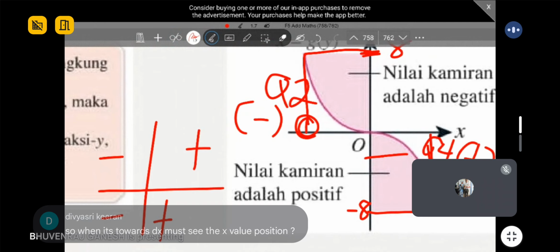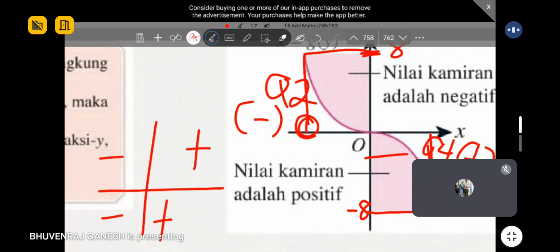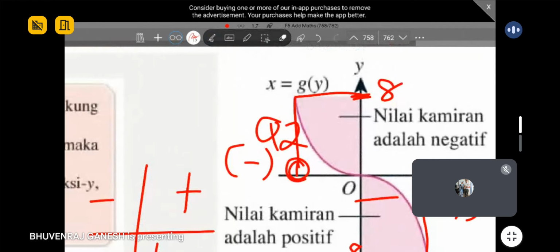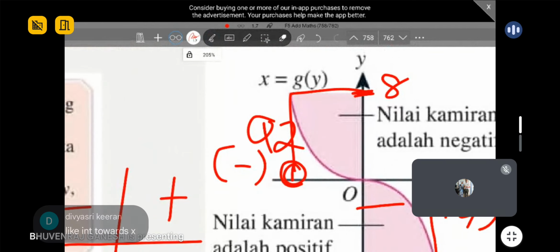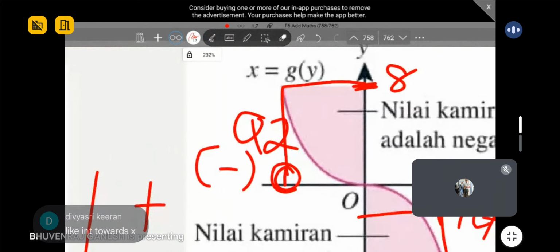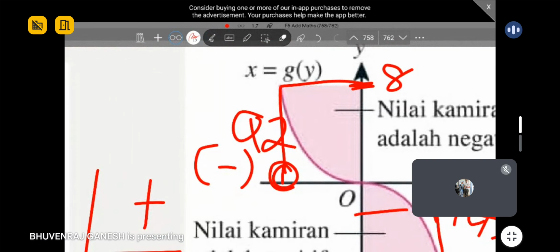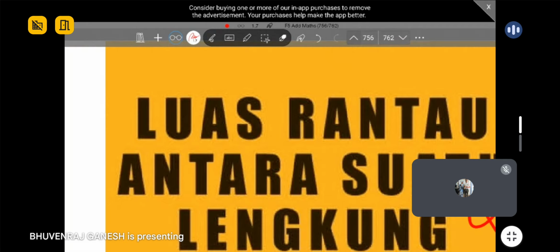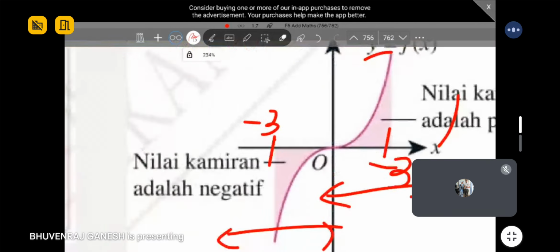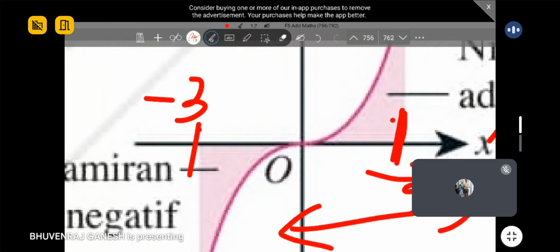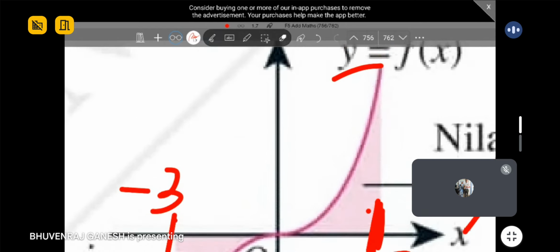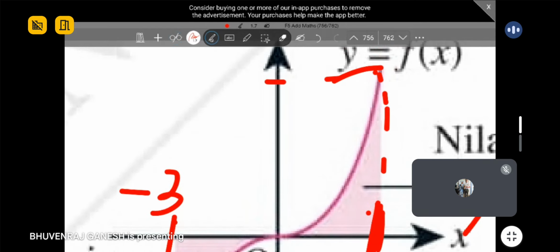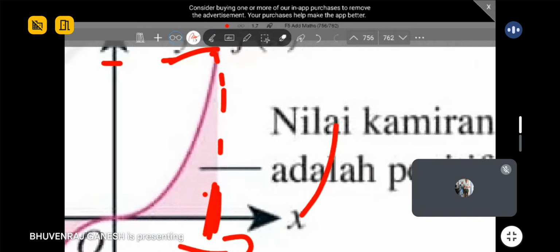When it's towards the x, you must see the x value position. Let me see. If towards the x, we are seeing the y value. X is the limits. Am I right? When we integrate towards the x-axis, the limit is x. So once you substitute the x value in that equation, you're going to get the y value. You see here, we are integrating towards x, right? Like the example over here, you must trace and see your y value is positive. So that's why your answer is positive.